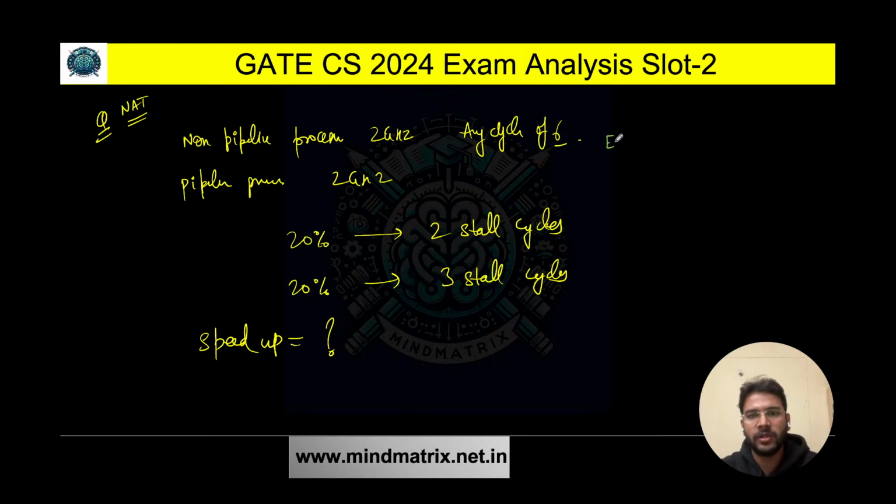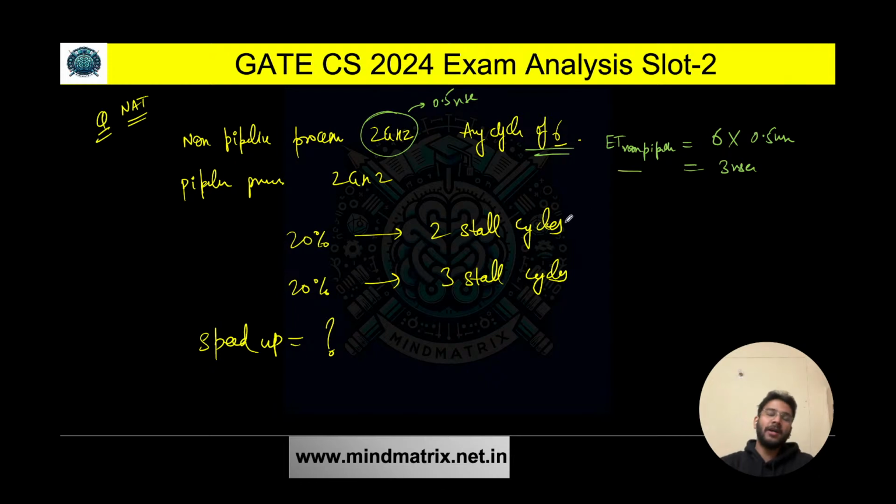So let me tell you the effective time for non-pipeline, you can find that. The CPI that you have is 6 into the cycle time. Frequency is given, so it is going to be 0.5 giga, which is 10 to the power 9, so it is going to be 0.5 nanoseconds. That will give you 3 nanoseconds. This is the effective time of the non-pipeline processor.